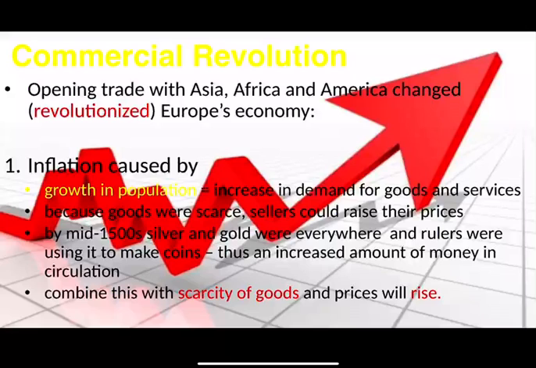But just because there was more money in circulation did not necessarily mean that you could afford to buy the goods you needed. With this amount of money in circulation and the scarcity of goods, prices continued to rise and people experienced inflation. Now, monarchs at this time were unfamiliar with inflation, so they continued to take in the same amount of taxes as they had for years. And this would eventually cause the economy to suffer.